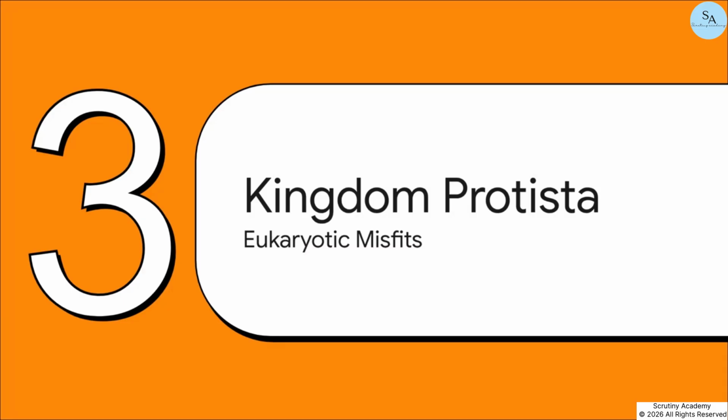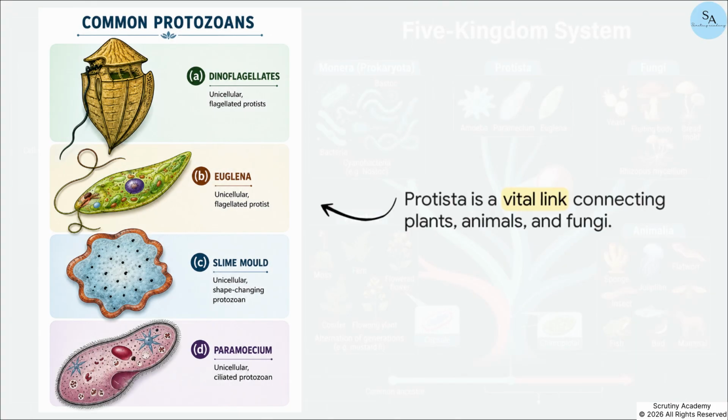Moving on to Section 3, Kingdom Protista, Eukaryotic Misfits. We've conquered the prokaryotes, so now we're looking at Protista. This kingdom is fascinating because its boundaries are actually pretty blurry. It forms this vital link connecting plants, animals, and fungi. We're mostly talking about aquatic, single-celled eukaryotes here. And because they're eukaryotes, they have a well-defined nucleus and membrane-bound organelles. They really run the gamut, ranging from photosynthetic producers to aggressive predators and parasites.